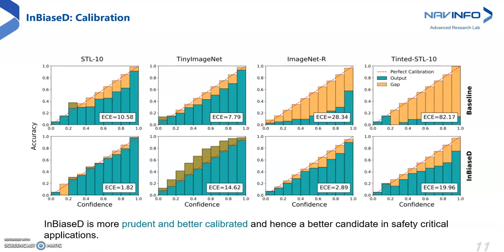The baseline predictions are overconfident for all the datasets. InBiaseD shows significantly lower error and hence is better calibrated. For example, on the challenging OOD dataset ImageNet-R, it consistently generates more prudent predictions and hence is more suitable for safety-critical applications.